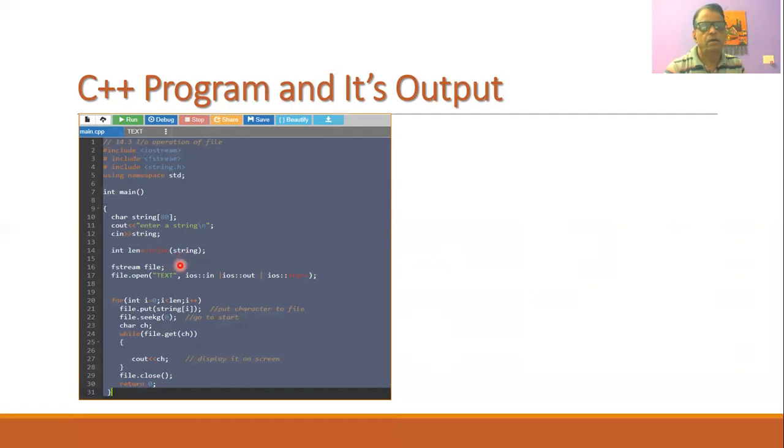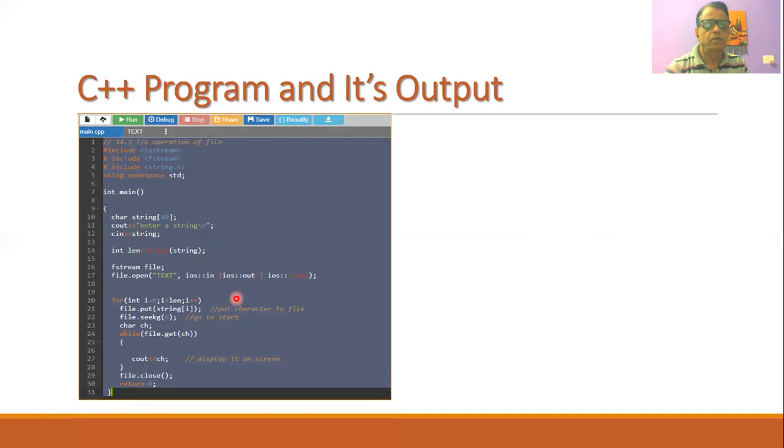Then we make use of fstream and the file. We use the statement file.open, where the file text is opened in a mode where we can perform both input and output operations, and we also take care that if the file is already there, it will be deleted.